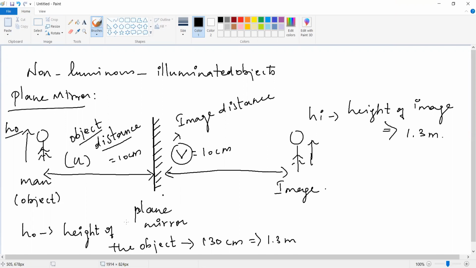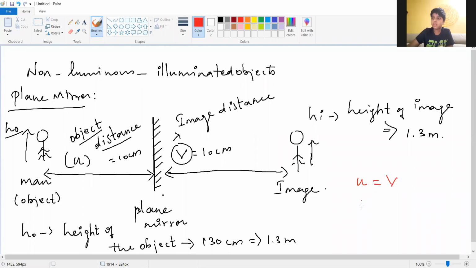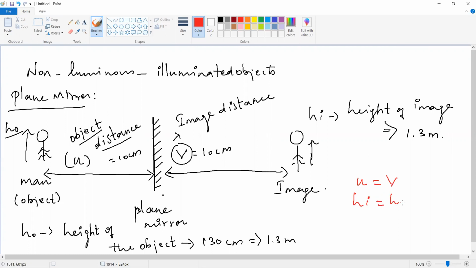And what is the property? The object distance and image distance both are the same. That is the important point. U will be equal to V. U is the object distance, which will be equal to image distance. HI will be equal to HO, that is, image height will be equal to object height.